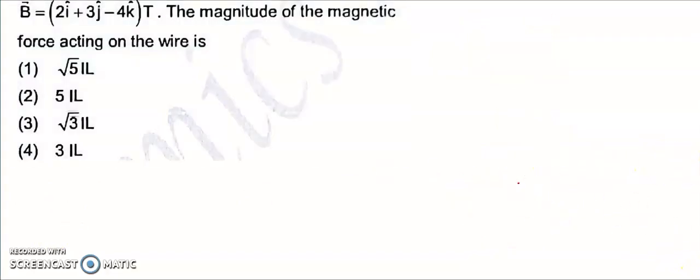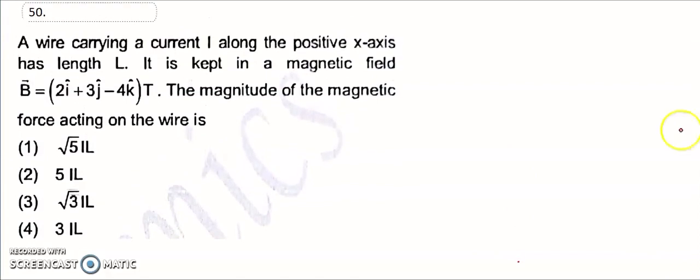Question number 50. Okay, last question, dear students. A wire carrying current I along the positive x-axis, with length L, is kept in a magnetic field. The magnetic force is equal to I L vector cross B vector.